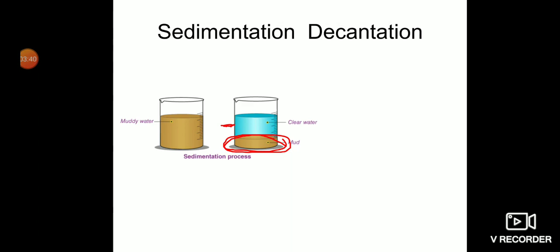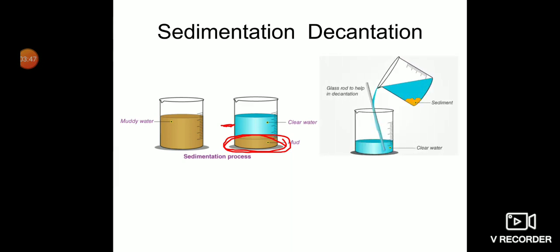Now, to get the clearer water into another container, we need to pour slowly with the help of a glass rod or without a glass rod into another container. This process should be done slowly so that we do not disturb the sediment here.